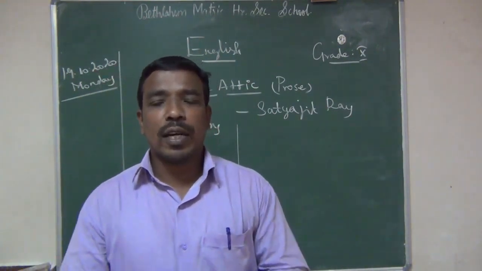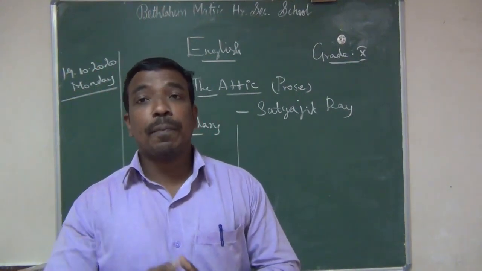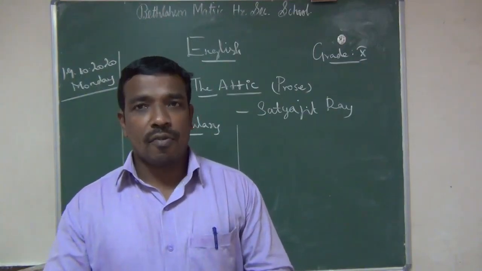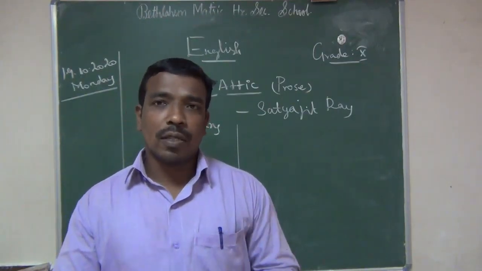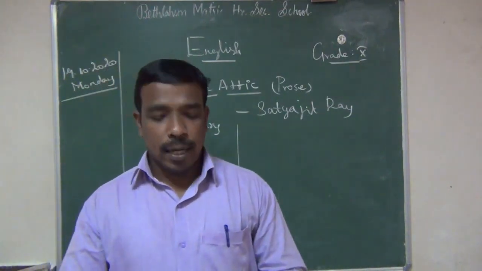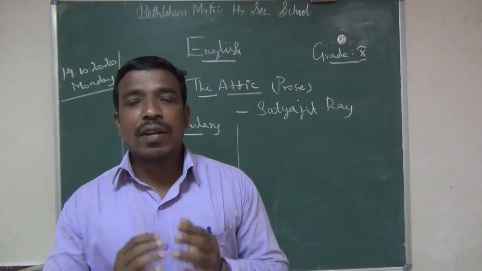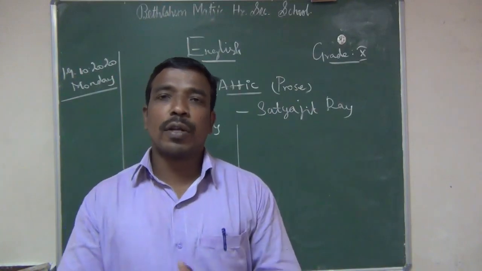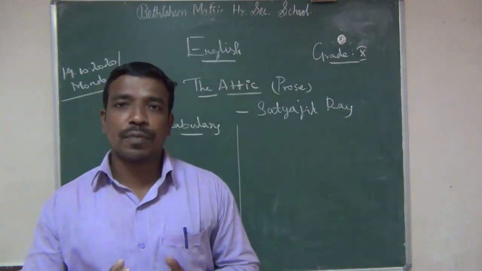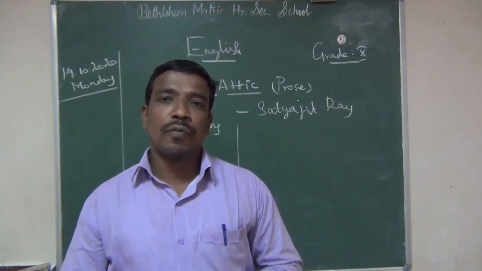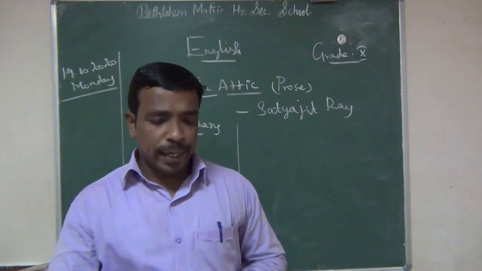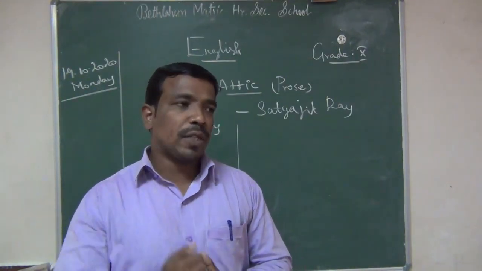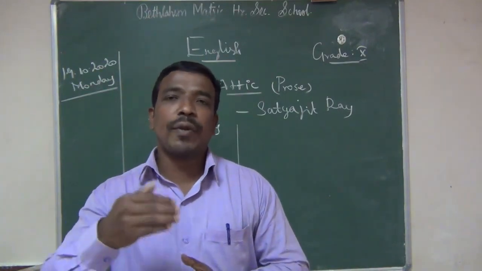Satyajit Ray was a filmmaker, okay, as well as a music composer, graphic designer, and also a writer. He was born in Calcutta. Next, he authored several short stories and novels. He wrote several short stories and novels. You know very well about short stories, you know very well about novels. The next one is his stories. For the theme of the stories, he gave more importance to children's stories as well as teenagers.